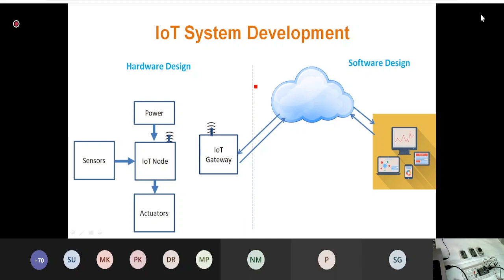But if you would like to develop a complete IoT ecosystem, then you should have a complete hardware design as well as software design. It is also very difficult for beginners in IoT to develop a complex software architecture. Just like if you use AWS, Microsoft Azure or even IBM Watson, they are complex types of clouds, and it is very difficult for beginners to work with these clouds and software structures.